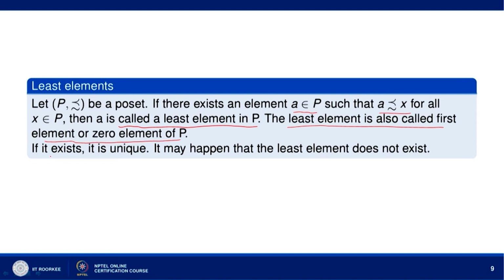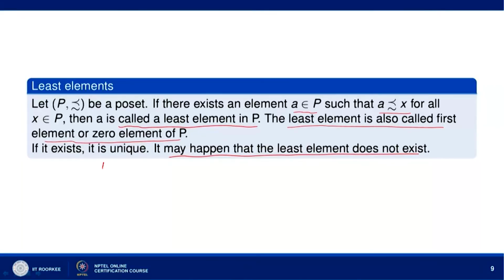Now, if the least element exists, then we can easily prove that it is the unique element. It may happen that the least element does not exist. So if the least element exists, it will always be unique. So let us prove this fact.